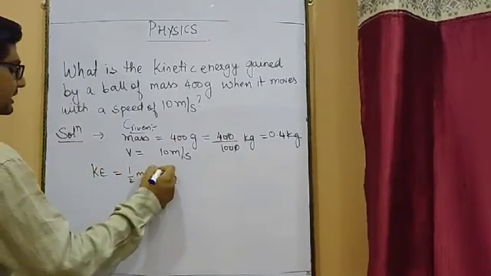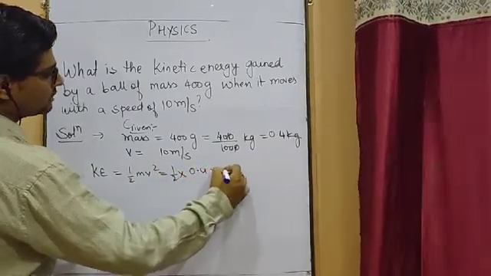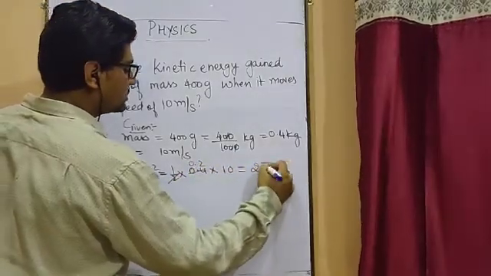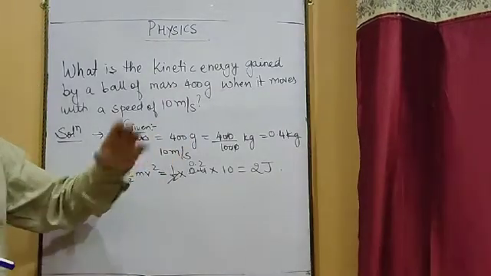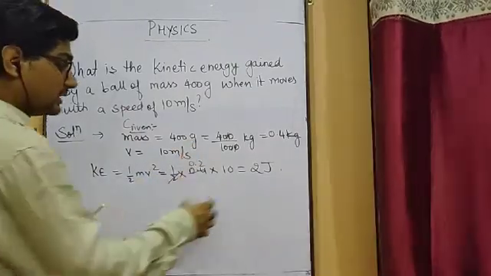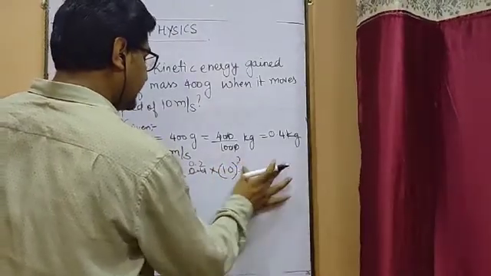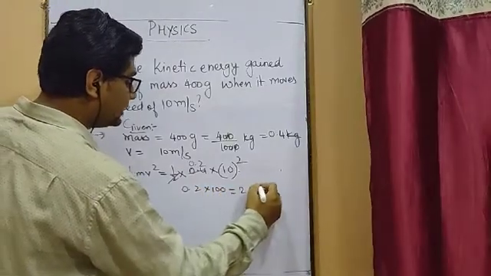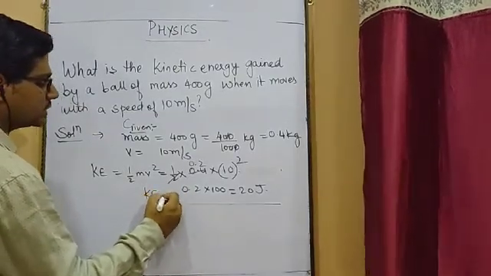Half mv square. Half into mass is 0.4 into velocity is 10. 0.2 into 10, that will become 2 joules. So if the ball is moving with a velocity of 10 meter per second of mass 0.4 kg, then it will have the kinetic energy of, it should be 10 square. So 10 square will be 100. So 0.2 into 100, that will be equal to 20 joule. Okay, so the actual answer for kinetic energy over here is 20 joule.